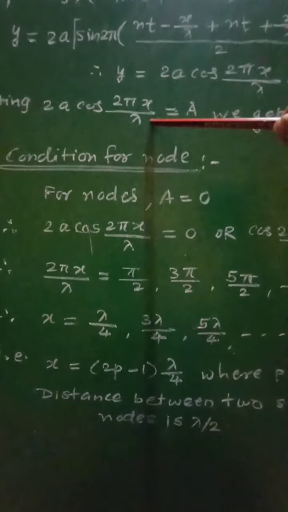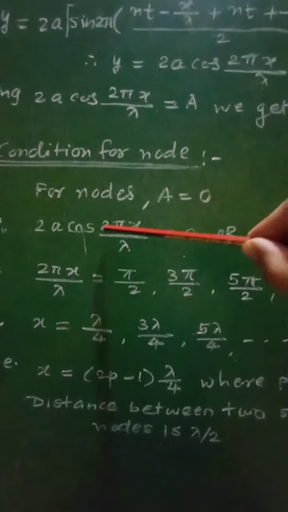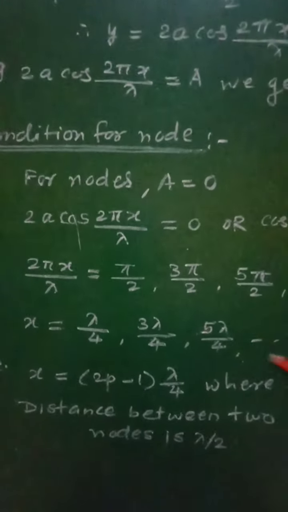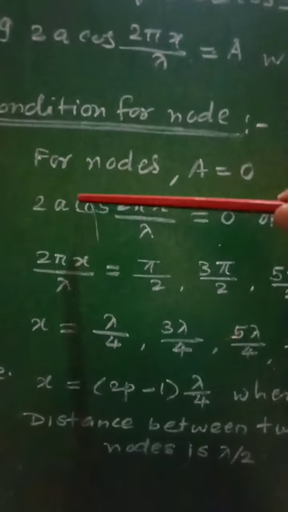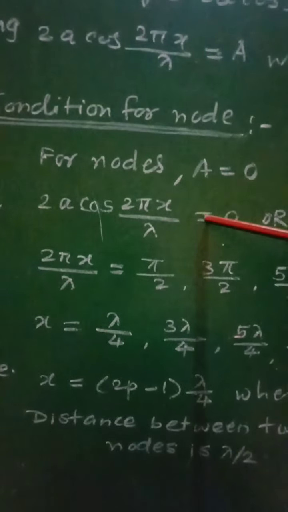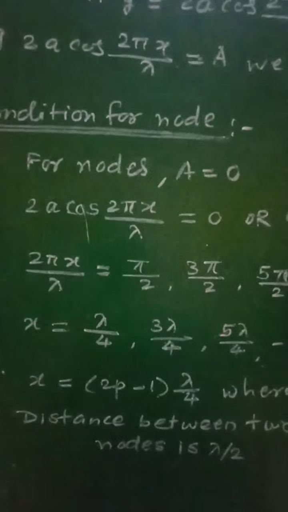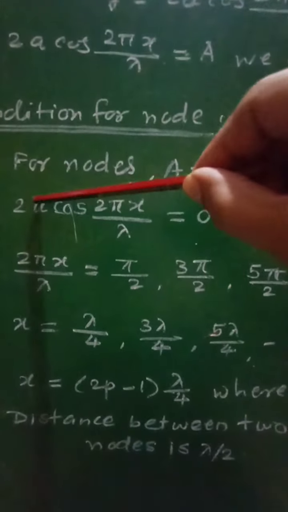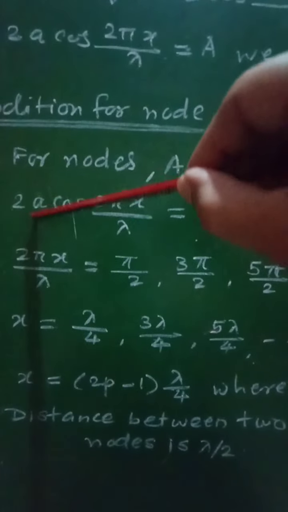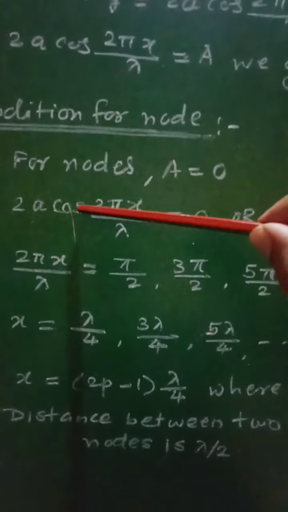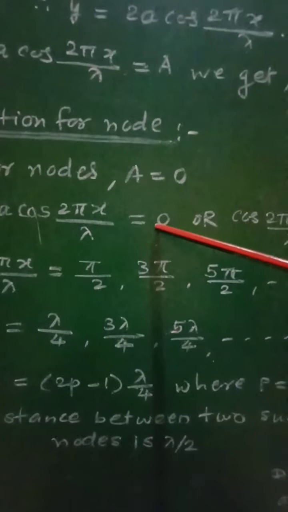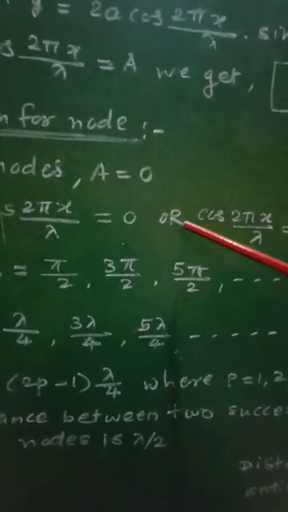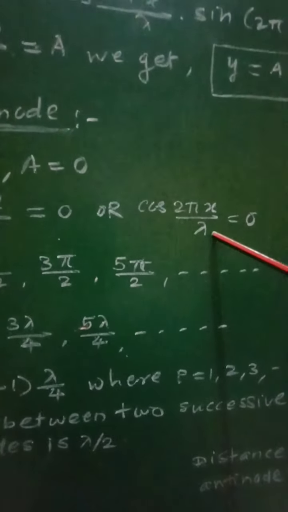Now the value of A is 2a cos 2 pi x by lambda, and therefore 2a cos 2 pi x by lambda must be equal to 0. Now if 2a cos 2 pi x by lambda equals 0, 2a will never be 0, as it is the amplitude of that wave, and therefore cos 2 pi x by lambda must be equal to 0, so that A will be equal to 0.